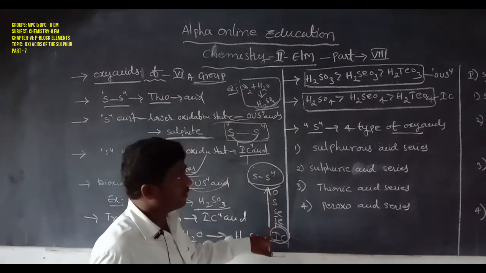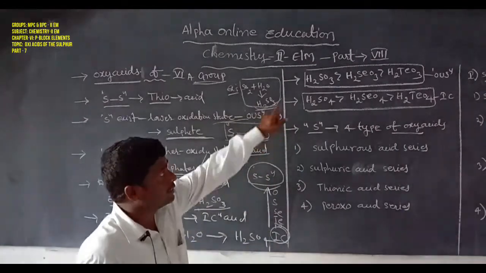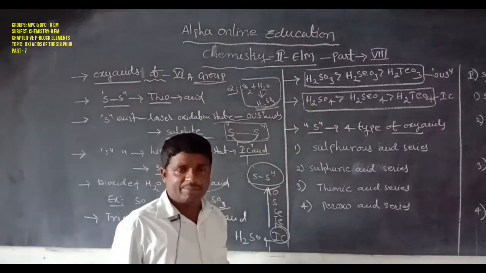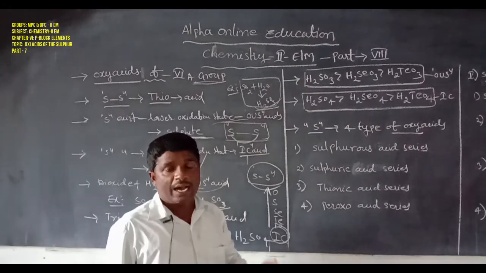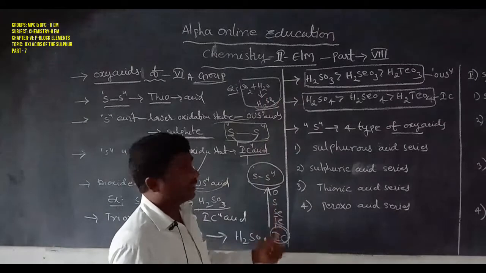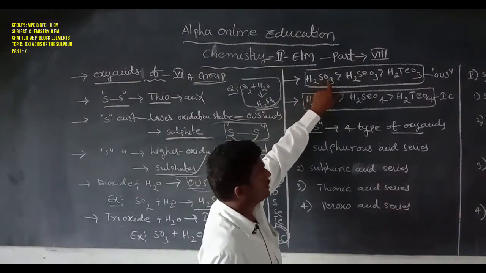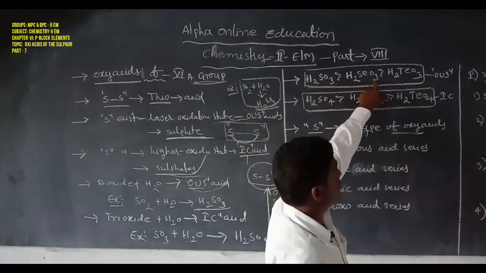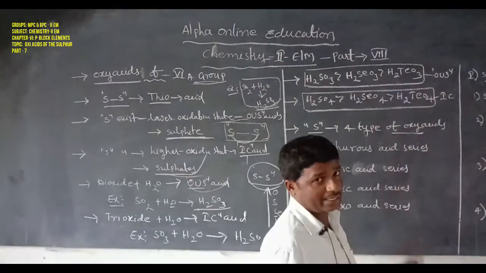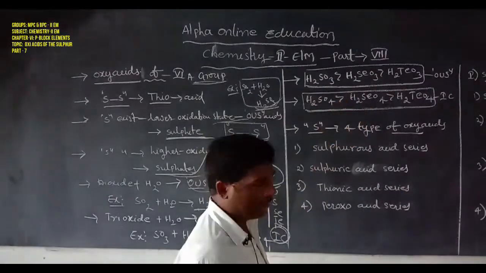Here H2SO3 is greater than H2SeO3, which is greater than H2TeO3. That is the decreasing order of the acid series from top to bottom.